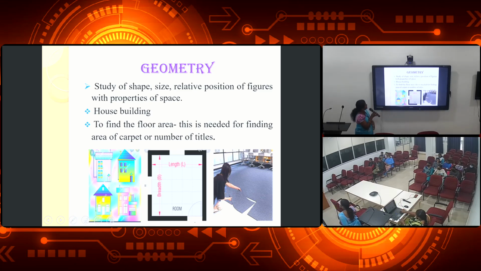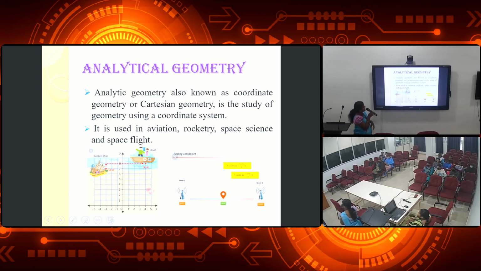Okay. Next one, analytical geometry. Analytical geometry, also known as coordinate geometry or Cartesian geometry, is the study of geometry using a coordinate system. It is used in aviation, rocketry, space science and space flight. For example, we have to move from here to there. For aviation, we are using this x-axis, y-axis. That is called analytical geometry. And here also, suppose here it is a signal. There are two towers. It is based on analytical geometry.